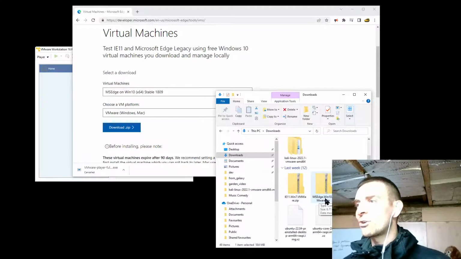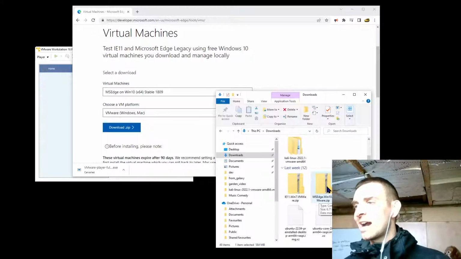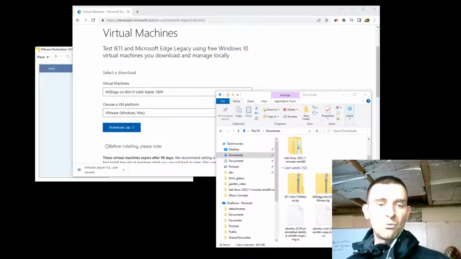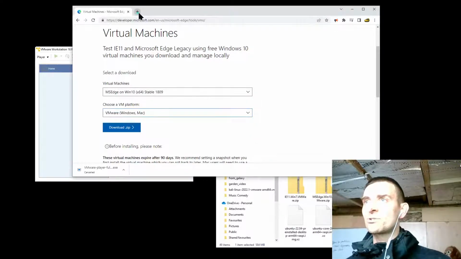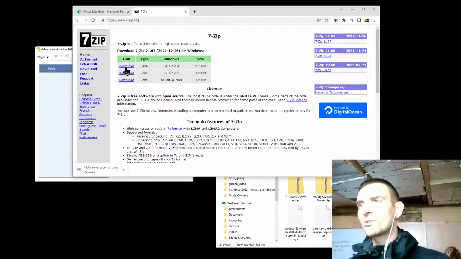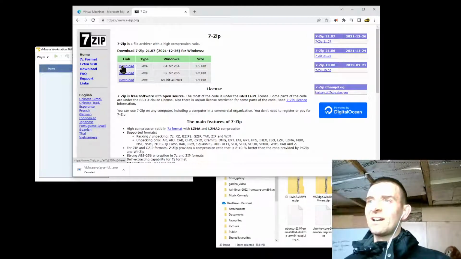msedge.win10.vmware.zip. And how are you going to unzip this? Well, there's a whole bunch of different things you can use to unzip stuff with, but my personal preference is to use something called 7-zip. So I'll show you where that resides. Let's go to 7zip.org, and then you're going to download 7-zip. For me, it's going to be the 64-bit x64 for Windows. So I'm going to click on that.